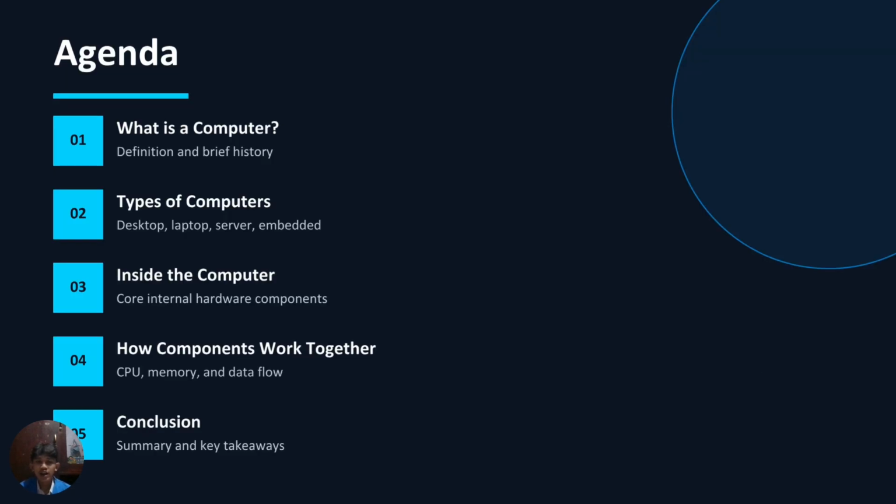Here is the agenda for today's presentation. We will discuss five main topics. First, what is a computer? Second, the types of computers. Third, what is inside the computer? Fourth, how the components work together. And fifth, the summary.